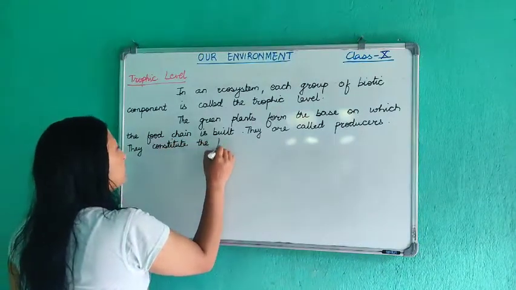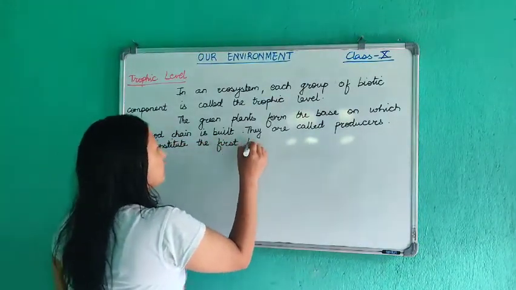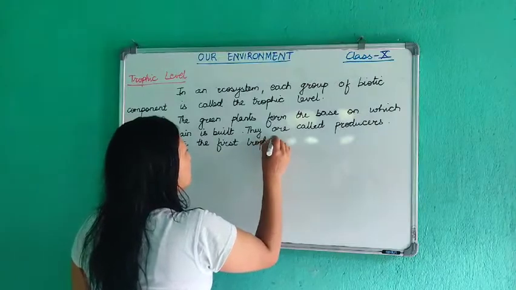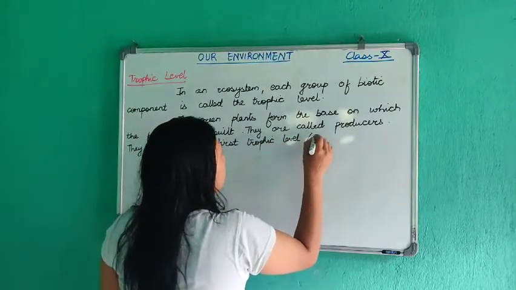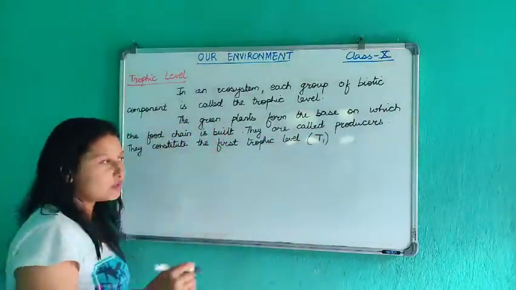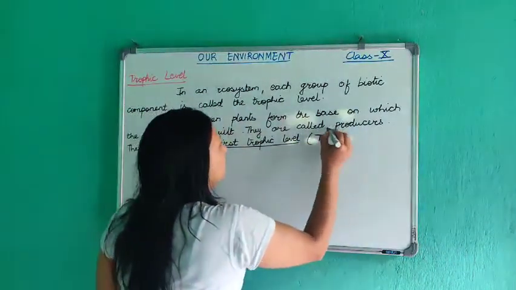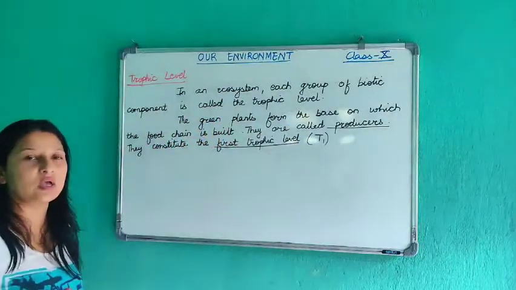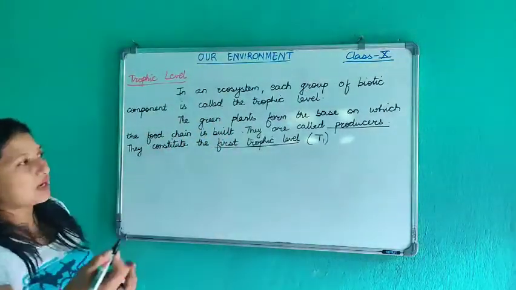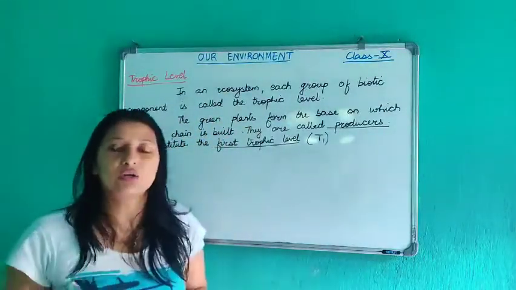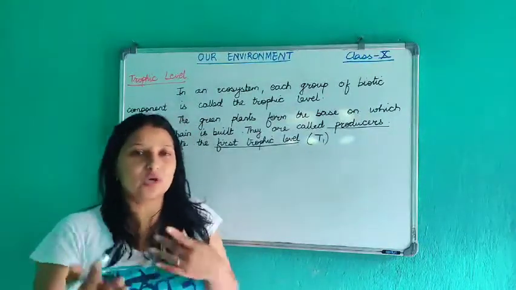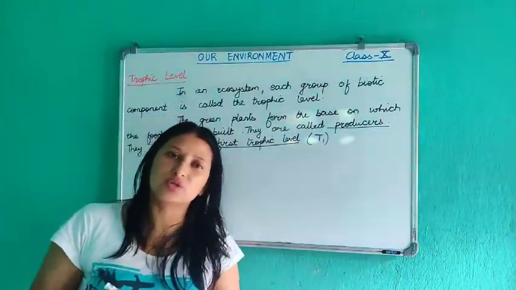The first trophic level, we can write it in short form as T1. Who forms the first trophic level? The producers. Then next, the consumers that feed on producers will form the next trophic level. There are various types of consumers.